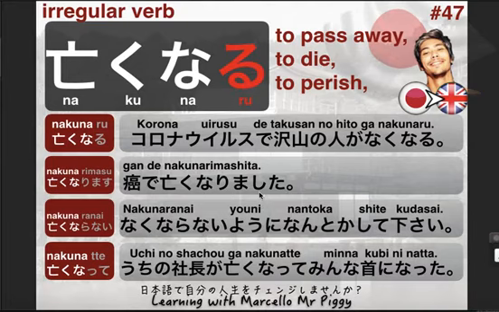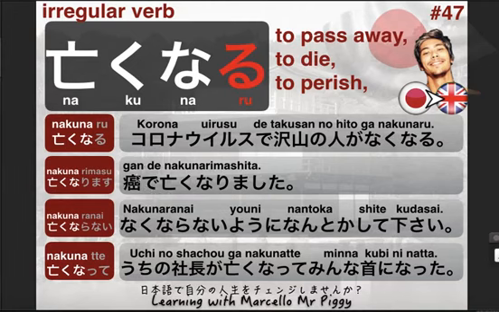I think I mentioned in my previous video that when you use the masu form, it's present and future, however polite. When you change it to mashita, that becomes the past polite version of the verb. The regular one would be nakunatta, the past informal, but nakunarimashita is the formal past way. So again, nakunarimashita, died. And de is the method or how it happened.